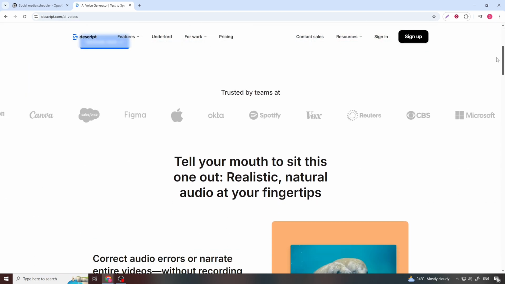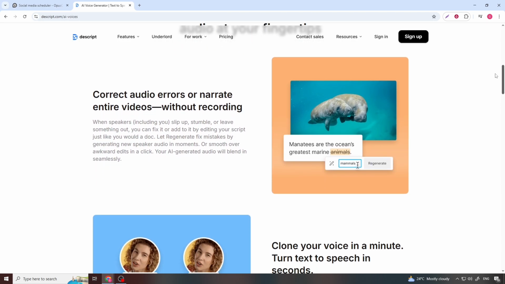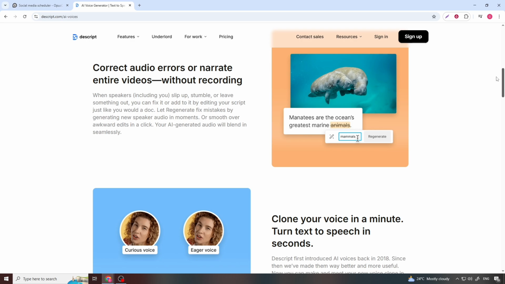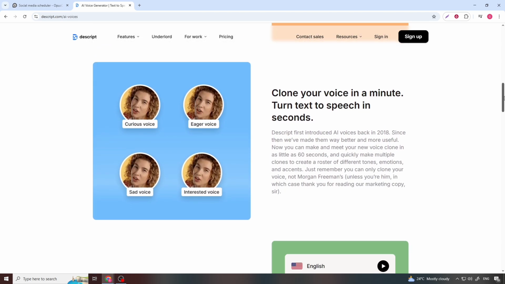The text-based editing system reduces barriers to entry. If you can write and read, you can edit. It's also robust in collaborative settings, allowing teams to work on projects simultaneously while tracking changes.